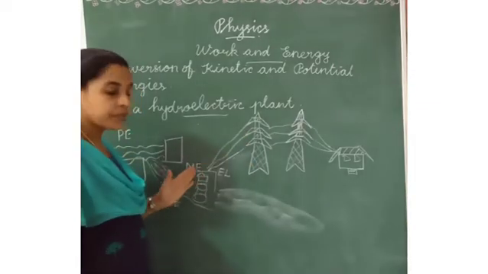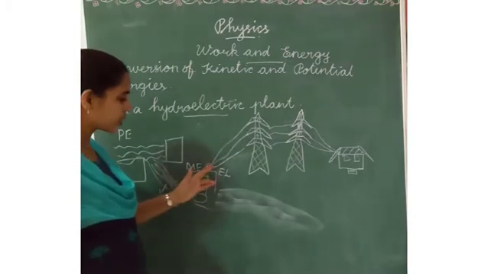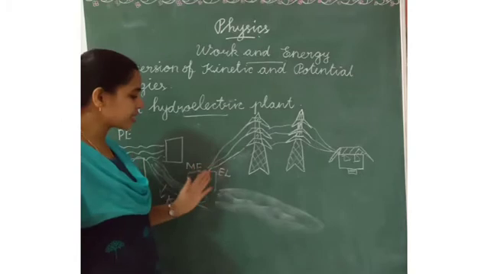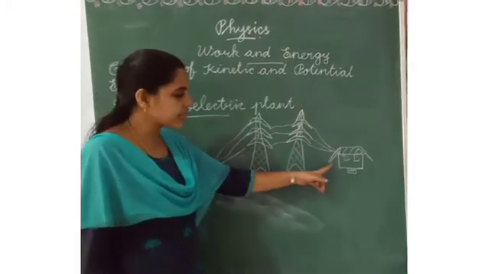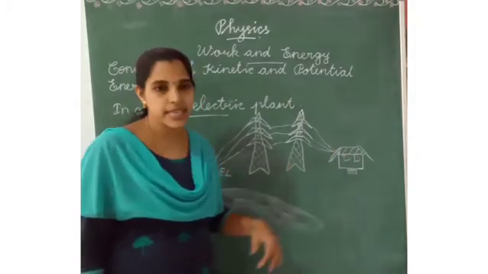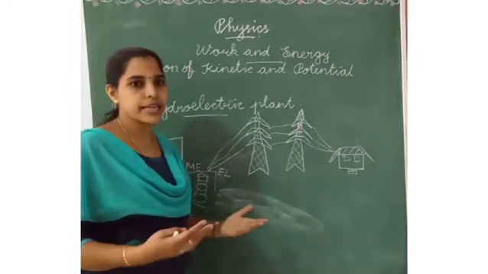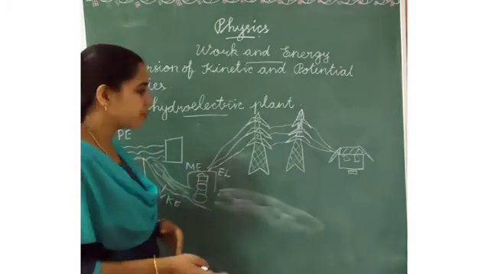From the hydroelectric power plant, using only water, they make electricity. People change this electricity into sound energy, light energy, mechanical energy, and chemical energy.